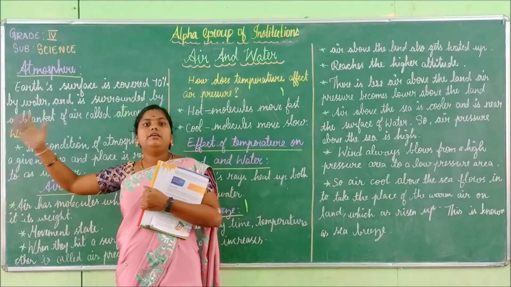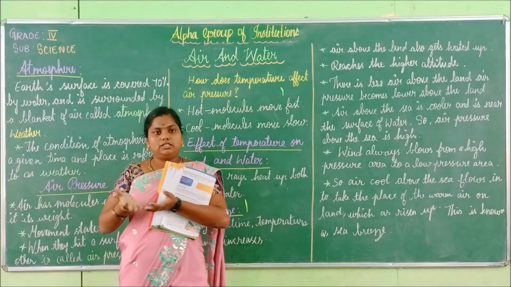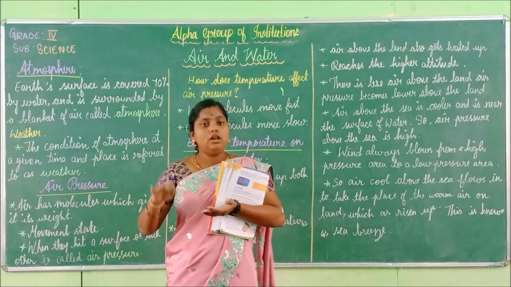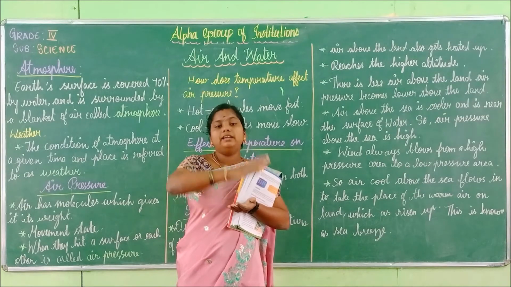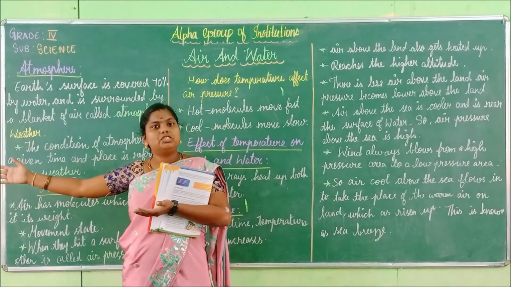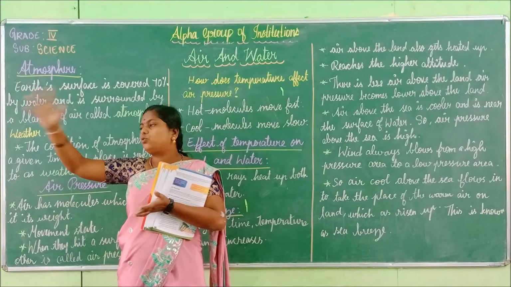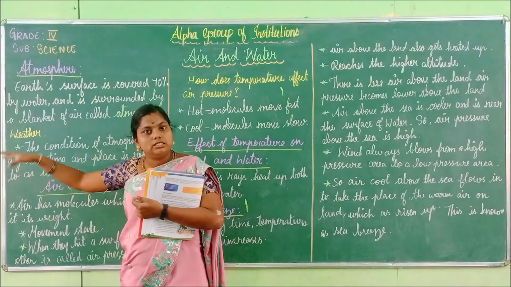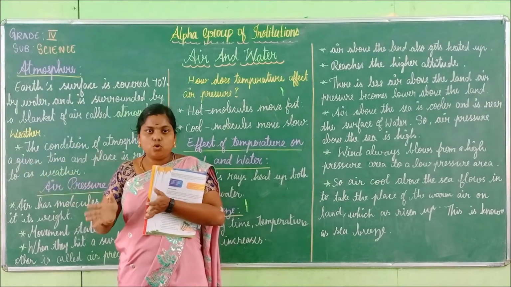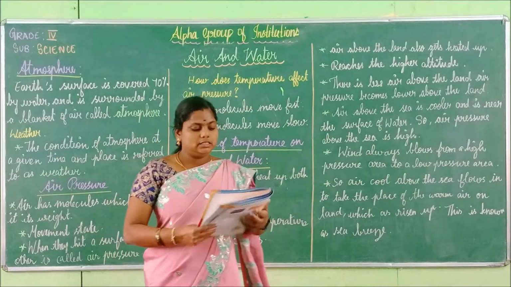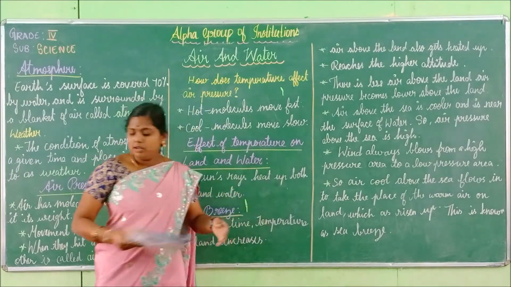From the sea, where it is hot, the sea is water, so the air which is there is cool, but the hot air will move to the higher altitude. So when this air goes up, the cool air which is over the sea will come out and come to the land. Is it clear, children?